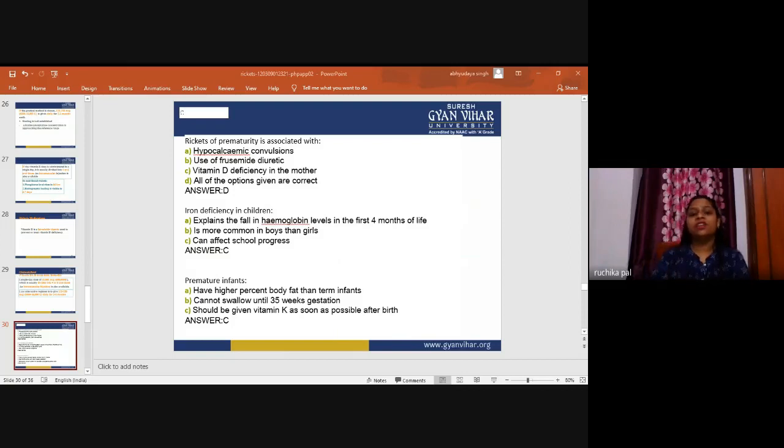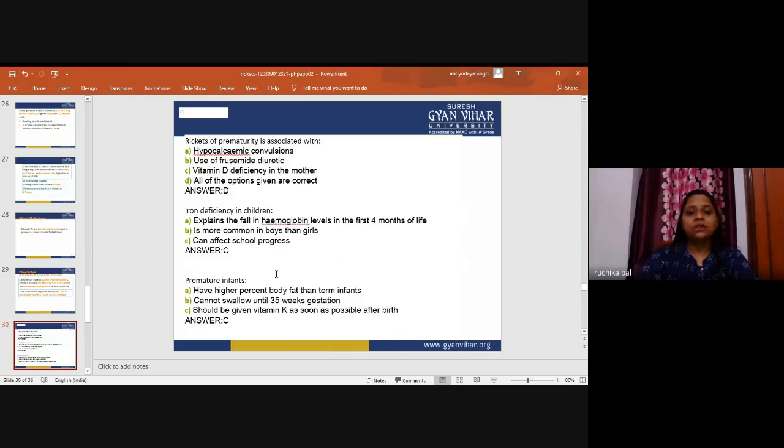Young children may have rather fussy eating habits with low intakes of meat and fruits or vegetables. Low iron intake accompanied by high requirement, due to rapidly increasing tissue mass and increasing need for iron for hemoglobin, contributes to the prevalence of iron deficiency in young children. Iron absorption is also reduced in fever, which is common in small children. So this can affect school progress.